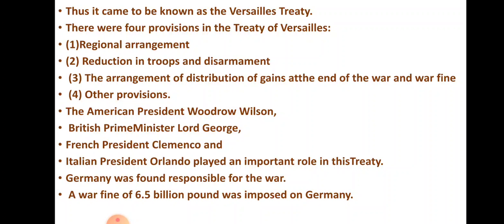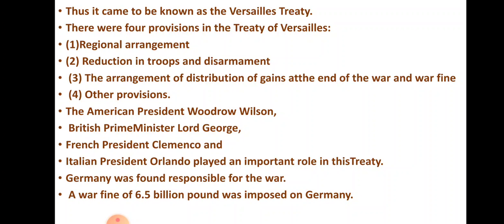There were 4 provisions in the Treaty of Versailles. So, 4 rules were there. First one is regional arrangement. Second, reduction in troops and disarmament. Third, the arrangement of distribution of gains at the end of the war and war fine, and fourth is other provisions.